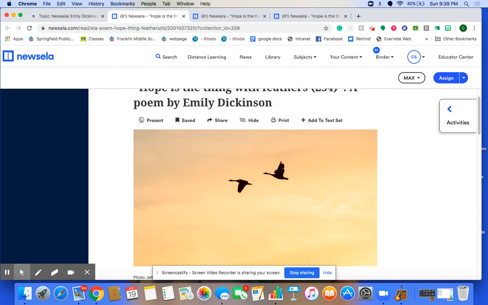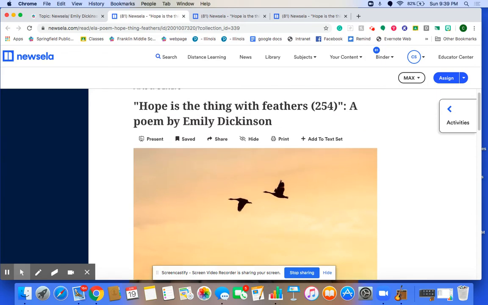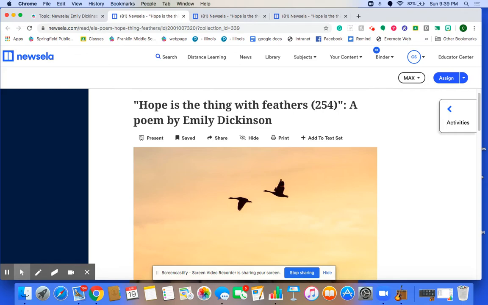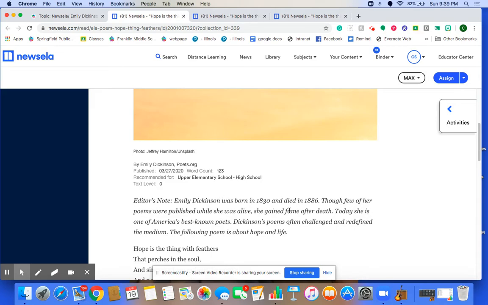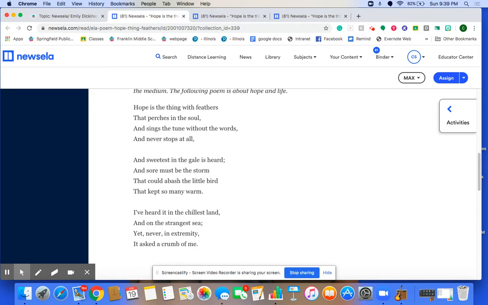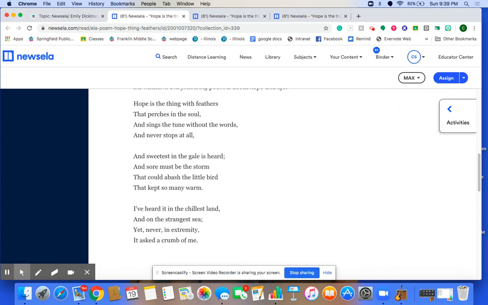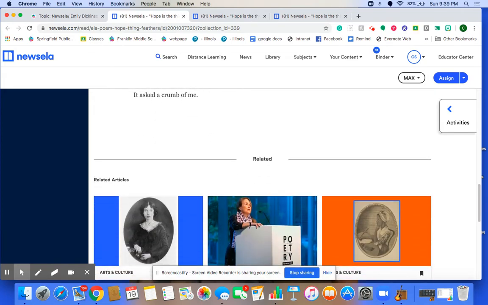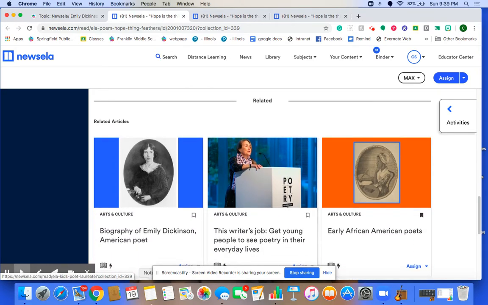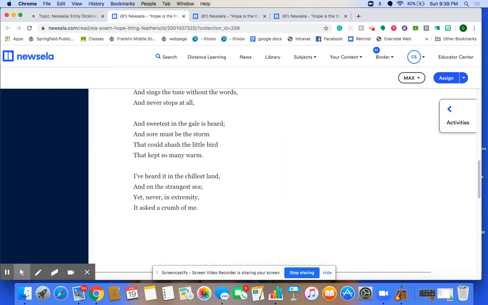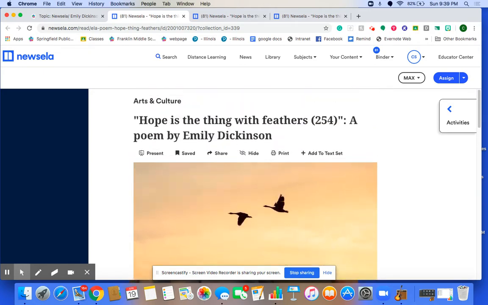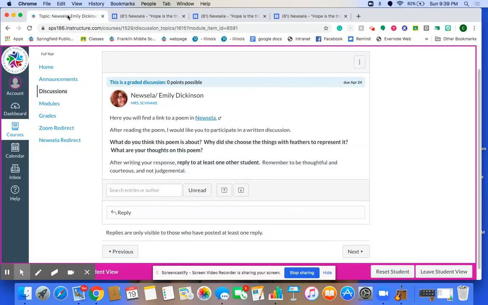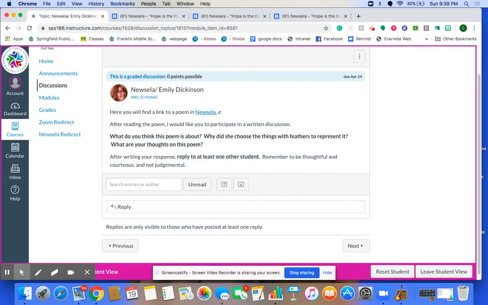Okay, so there's a picture here of Hope is a Thing with Feathers, which is poem number 254. It gives you a little bit of background about Emily Dickinson, just a few sentences. And then here's the poem right here. It's these 3 stanzas. Okay? That's the whole thing. If you go down here, you can find a little bit more about her. Like this one's about Emily Dickinson, and this one's about poetry. But if you're interested in reading more about Emily Dickinson, you can do that on your time. So, anyhow, once you've read it, you click back to the other window.